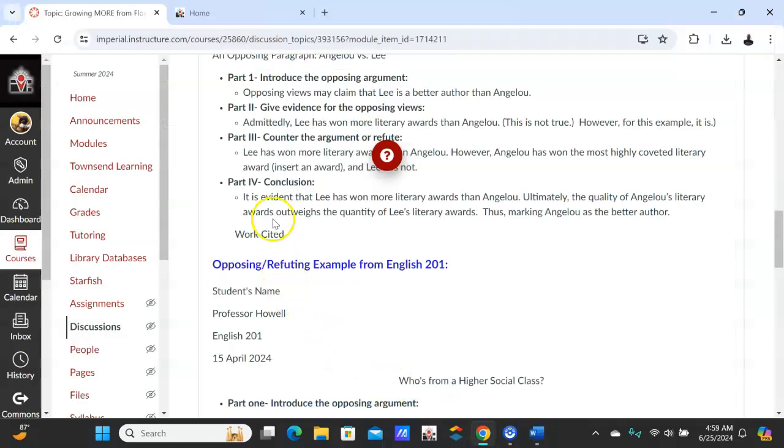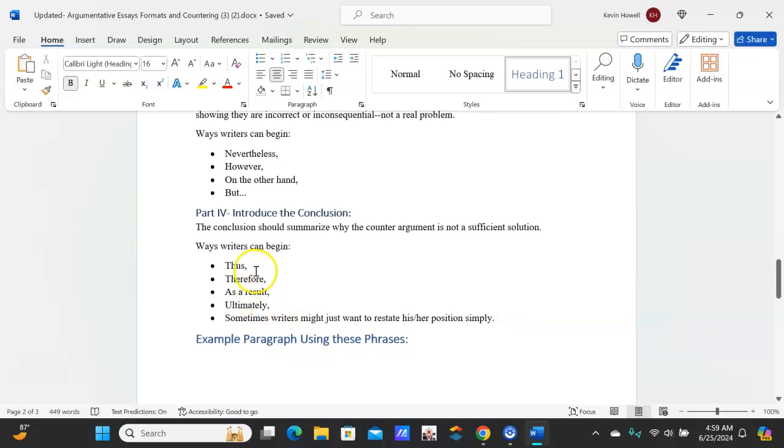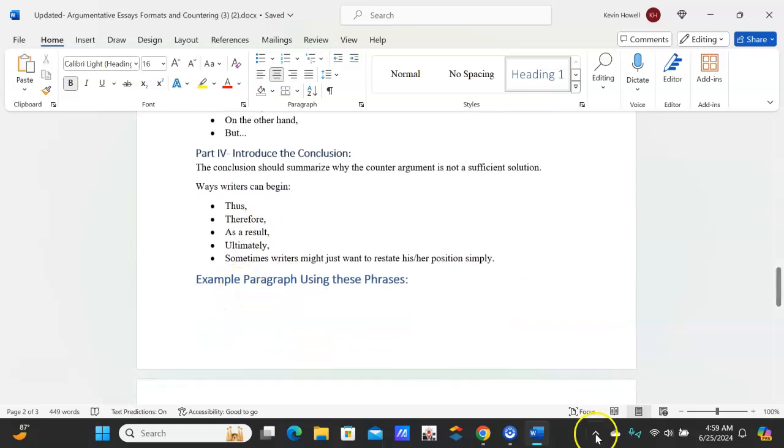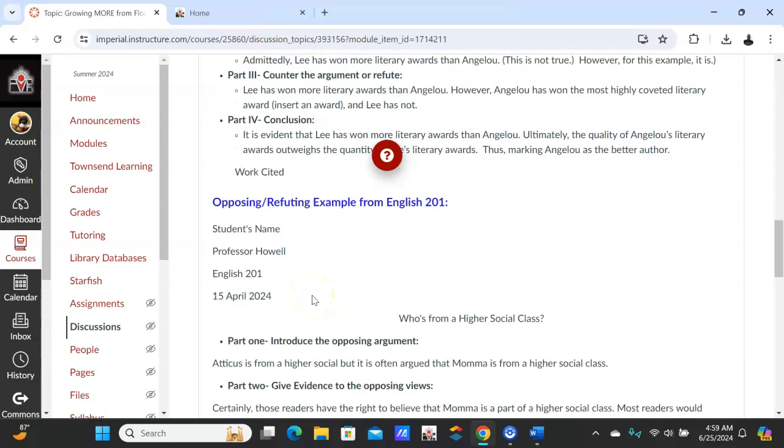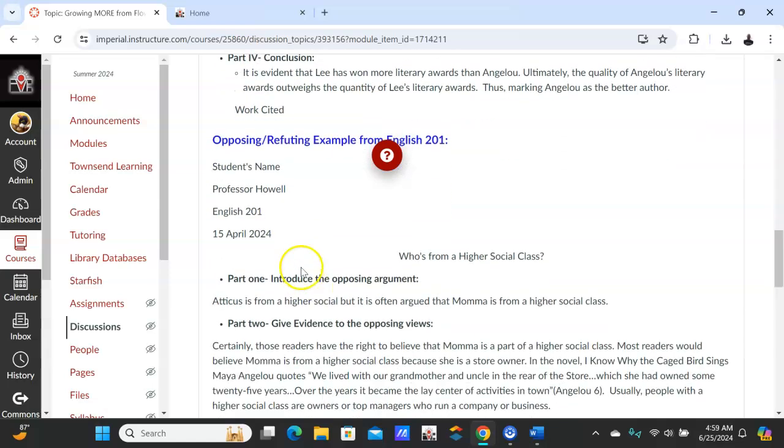And then part 4 is your conclusion. And again, here are some keywords that you can use. All right. And then here's one from my 201 class that she did. So obviously I took her name out, heading, title, who's from a higher social class.